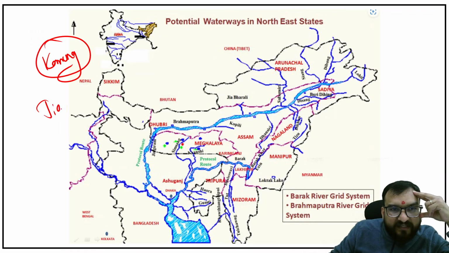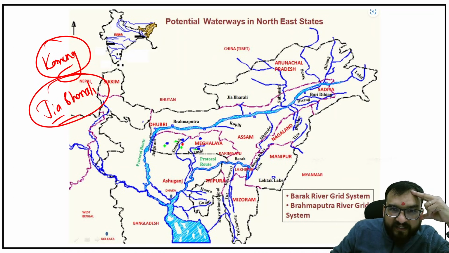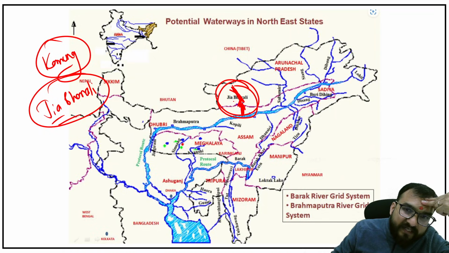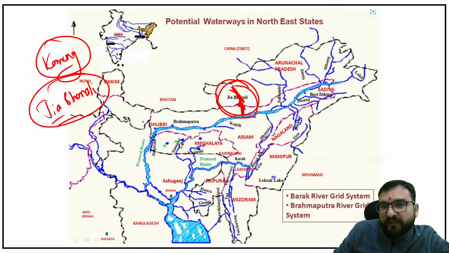Kameng and Jia Bharali. These are nothing but one stream, guys. Okay. Now, Kameng will be known in Arunachal Pradesh. When it enters Assam, it will be known as Jia Bharali. So that's why sometimes in some books, Jia Bharali will be written directly, and in some books Kameng will be written directly. Okay, so Kameng and Jia Bharali are the same, but Kameng is known in Arunachal, Jia Bharali is known in Assam.